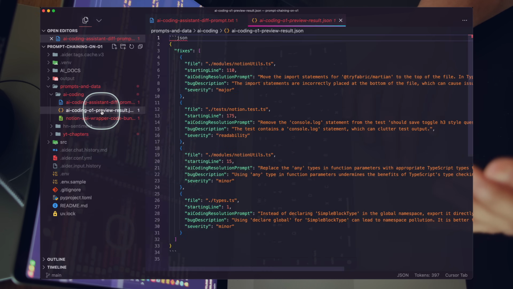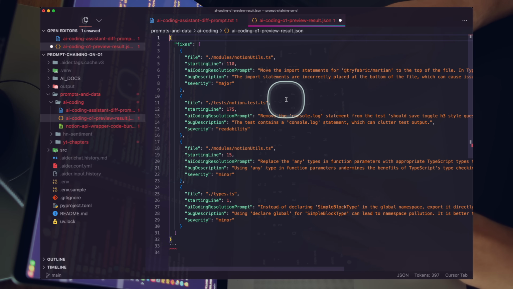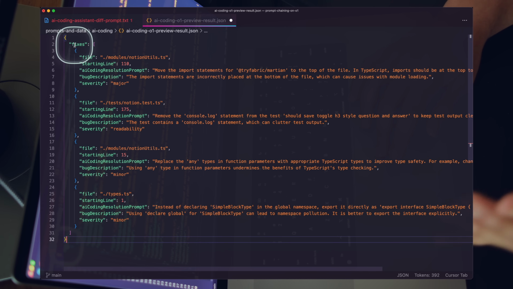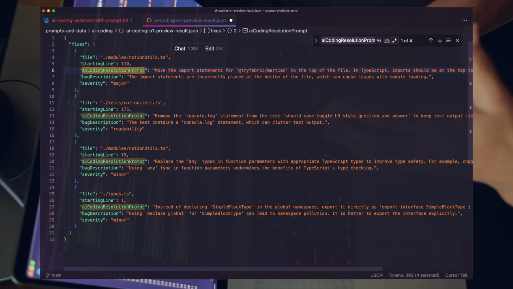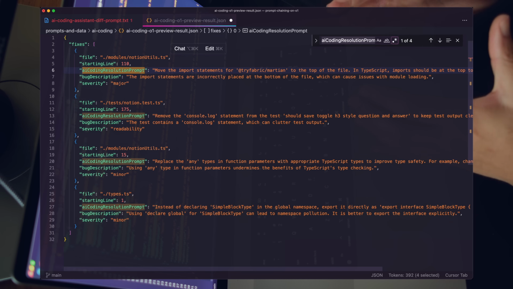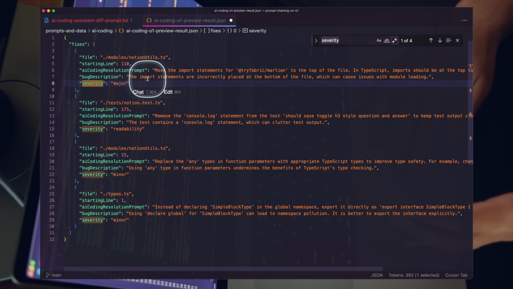What we should see here is a JSON file, which is good. We did get the markdown syntax there. That's fine. But this is really cool. What you can see here is a list of fixes and the AI coding resolution prompt. We now have a highly effective reasoning model looking at our code, looking at the diff. It's telling us the exact issue of our code base.